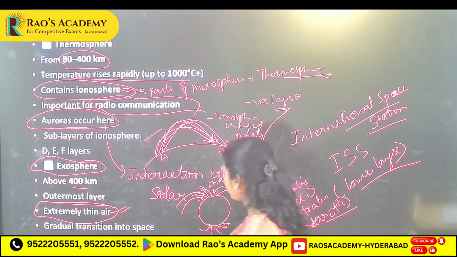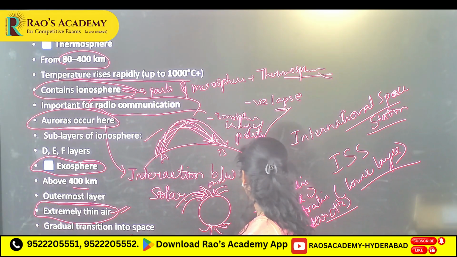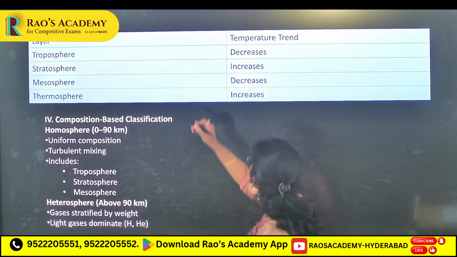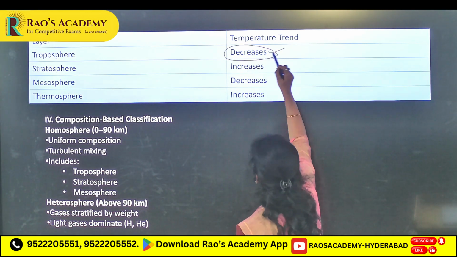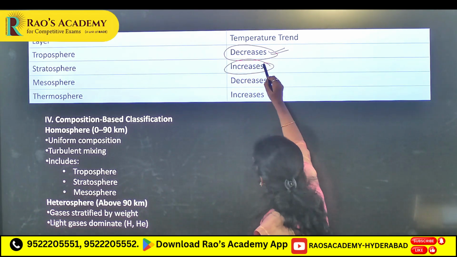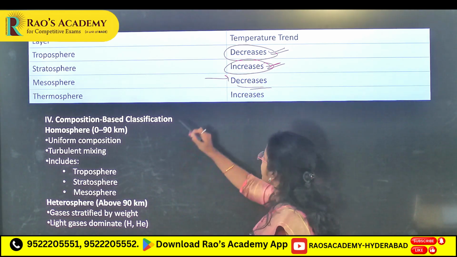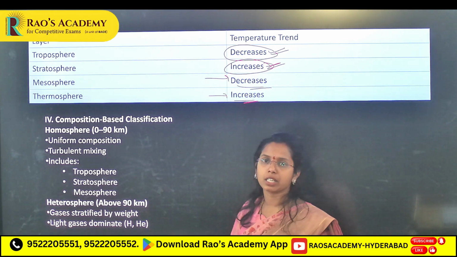Next, satellites in exosphere. See, in the troposphere temperature decreases, in the stratosphere it increases with height, in the mesosphere it decreases, in the thermosphere it increases. Very important.